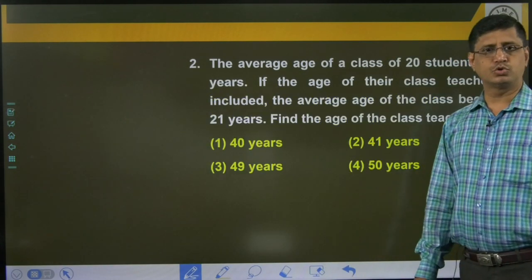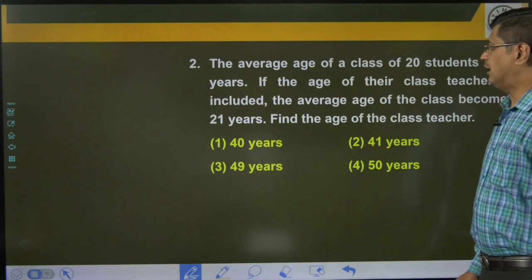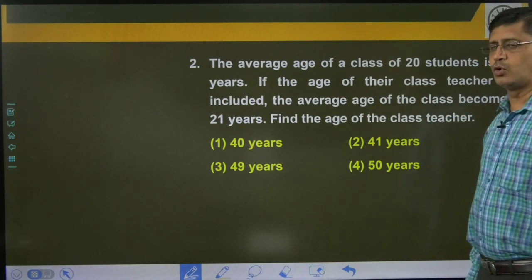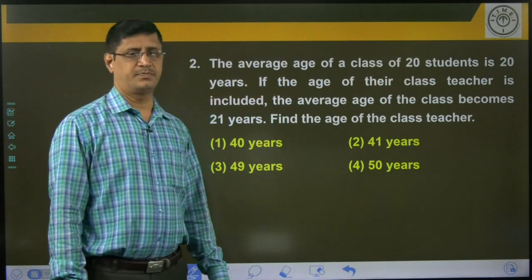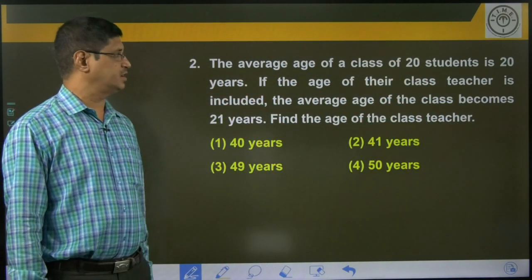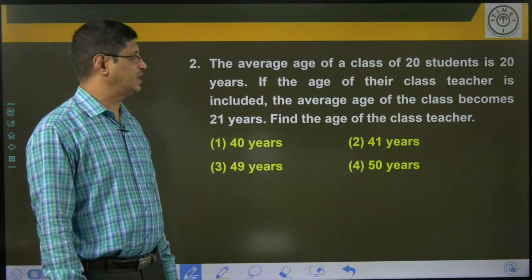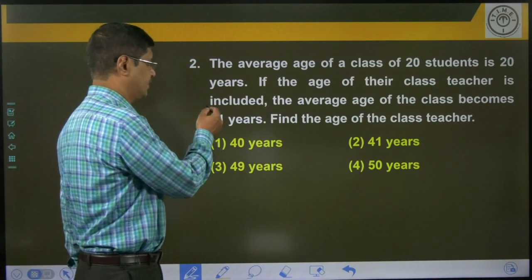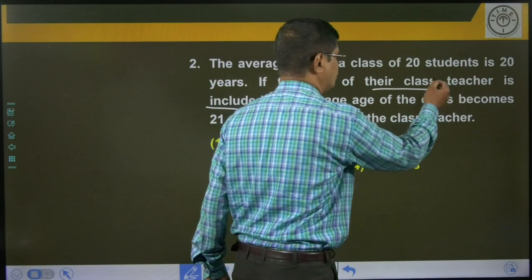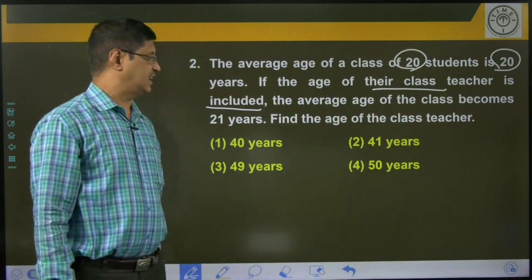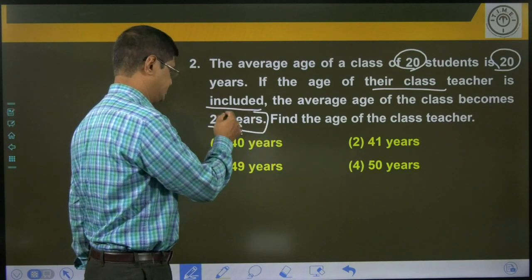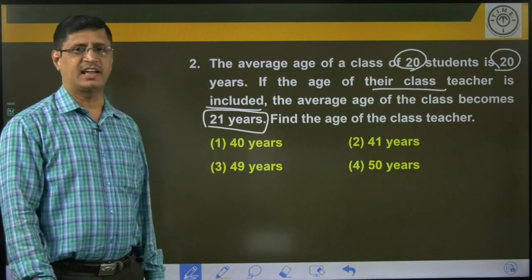Look at the example, question number 2. The average age of a class of 20 students is 20 years. If the age of the class teacher is included, the average age of the class becomes 21 years. Find the age of the class teacher.